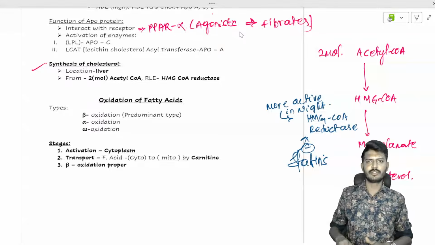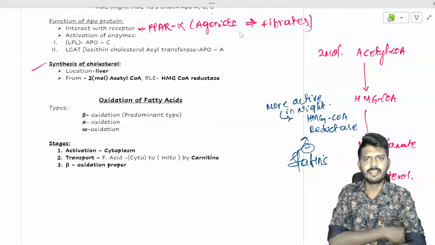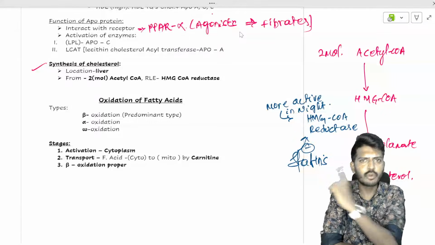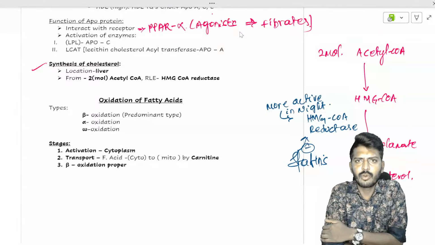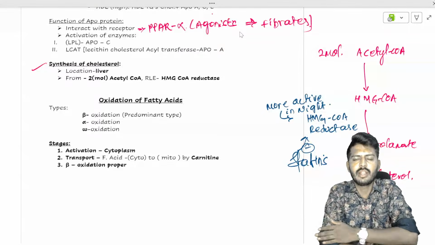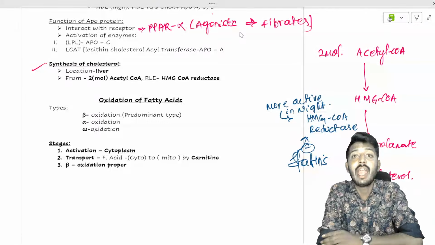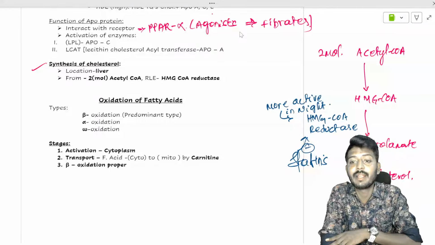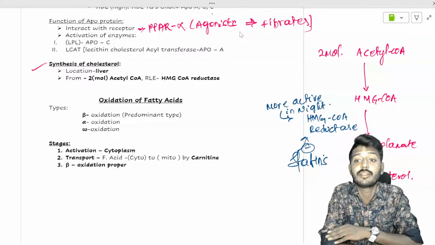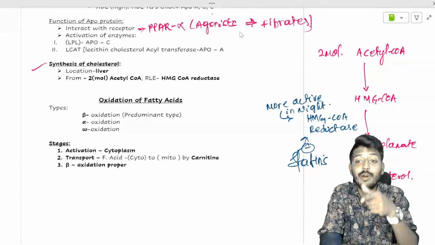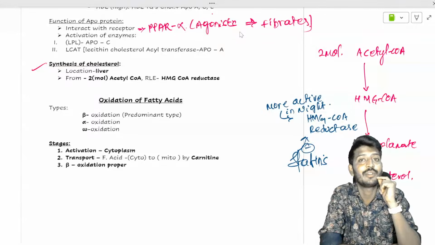Doctors go very sincerely, okay? From today, remember one thing, you should not eat any food after 7 p.m. It's not good for your health because excessive cholesterol production will take place. Don't eat any sugars after 7 p.m. Why? Those sugars will form acetyl CoA. Acetyl CoA will enter into cholesterol synthesis.